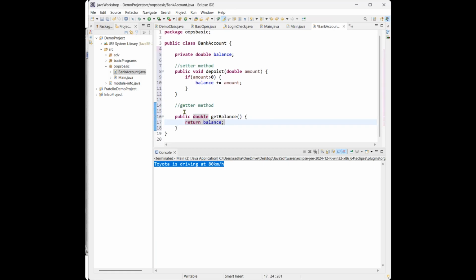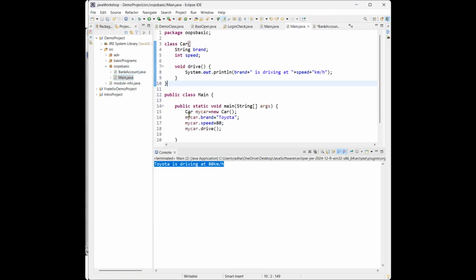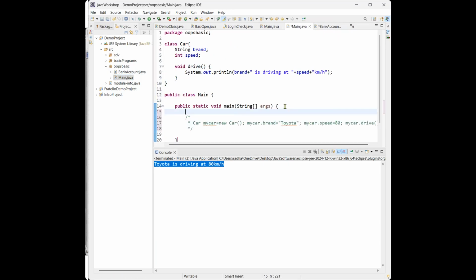Now we will call this class, the bank account. We will create the object of this class and we will call these setter and getter methods. Now let's go to the main and let me comment this out. Now let me create the object of that particular class.